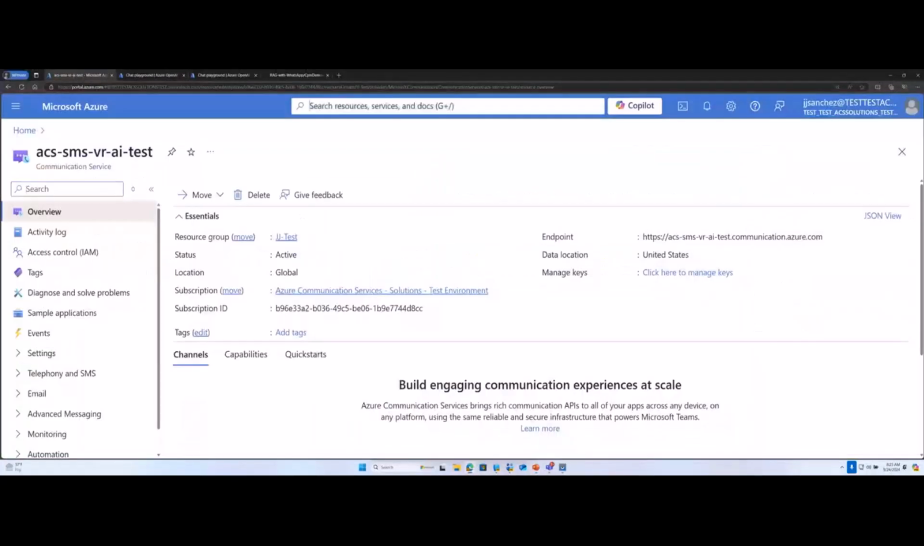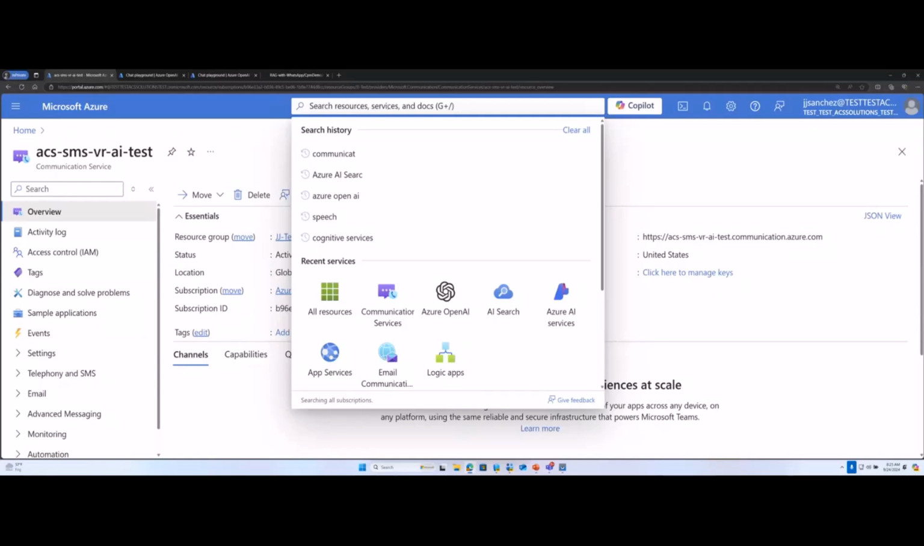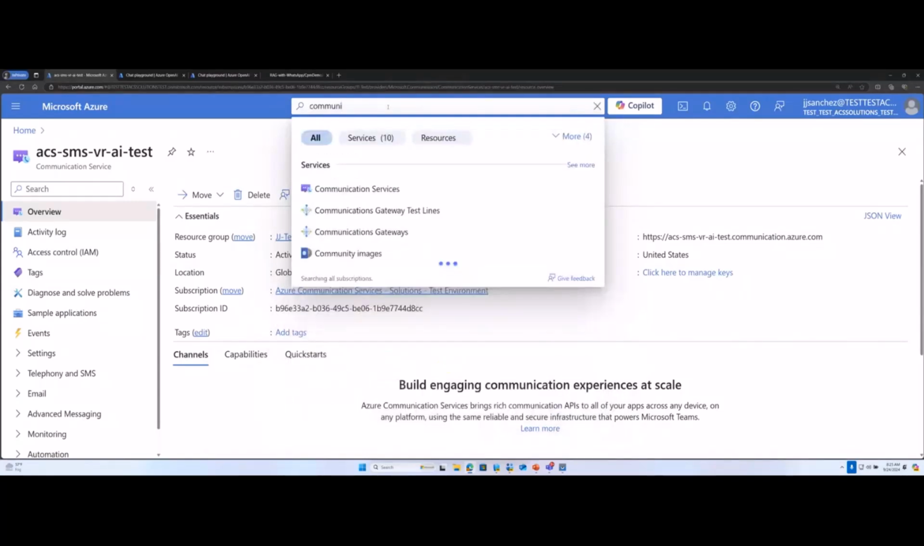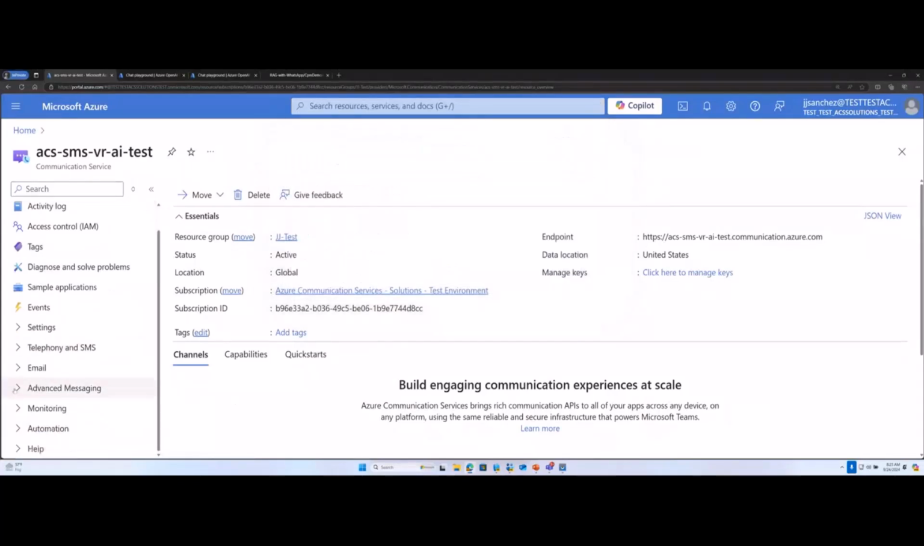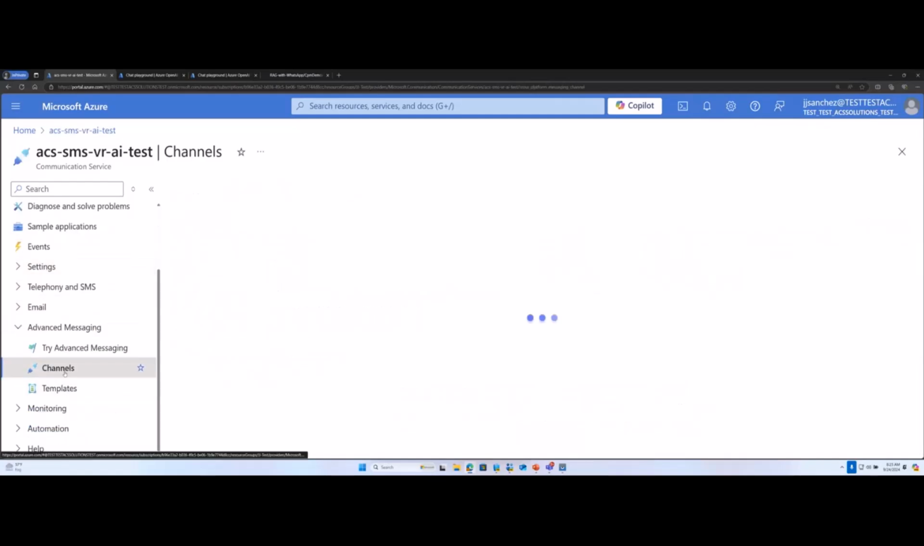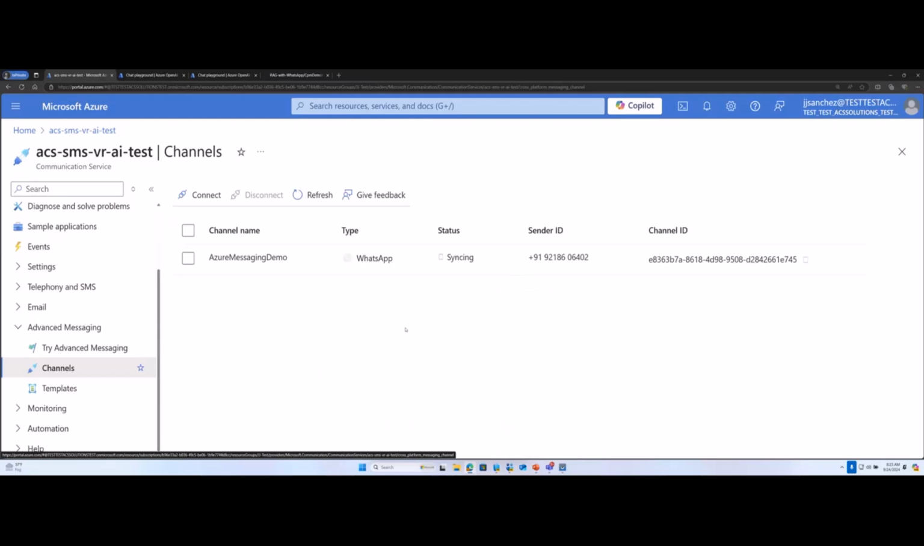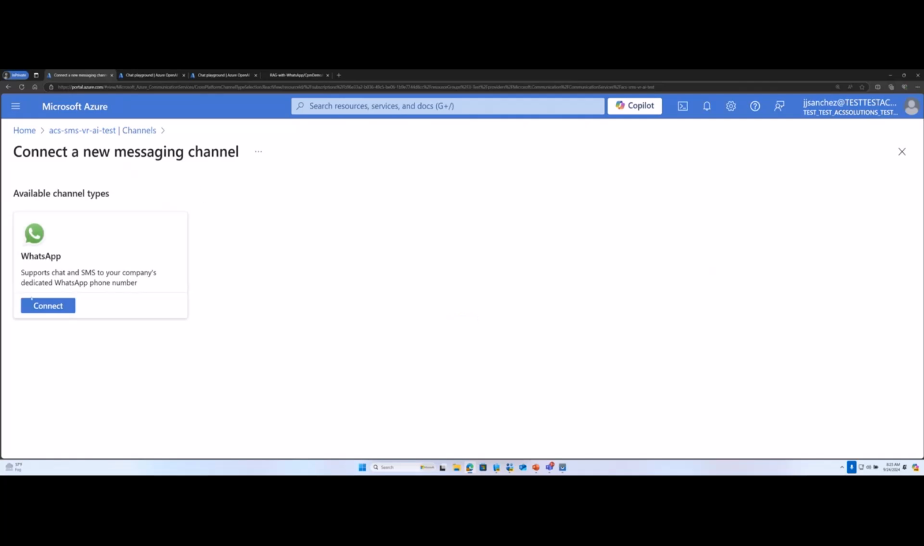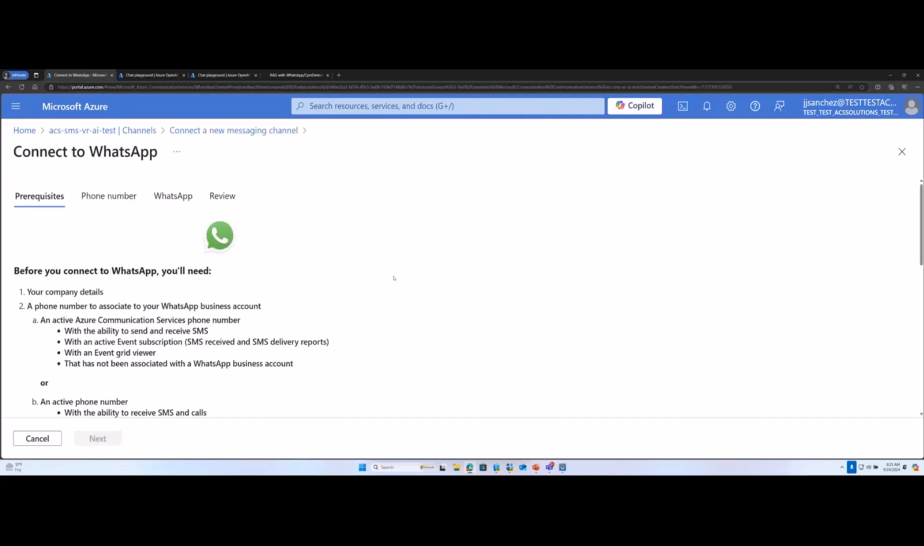So here, you will now search for communication service, which is basically the ACS resource. I have one of it created, so we look at that. Here, because we are talking about WhatsApp, you will straight go to advanced messaging, and then you will go to channels. Channels is where you connect your WhatsApp business account to Azure. I have one already created, but if you were to create a new one, you'll go to connect, and you'll do all the steps from the portal itself.